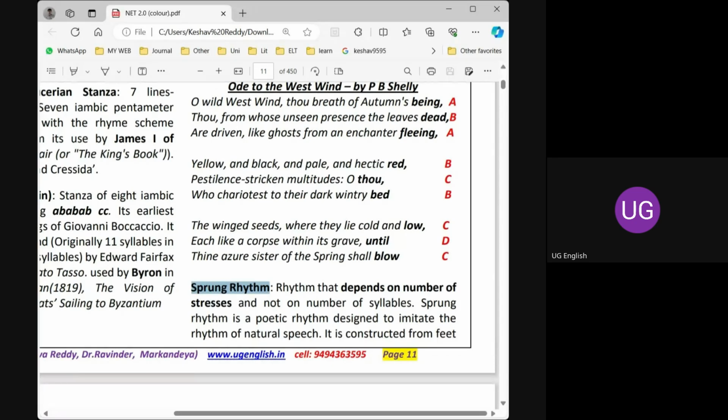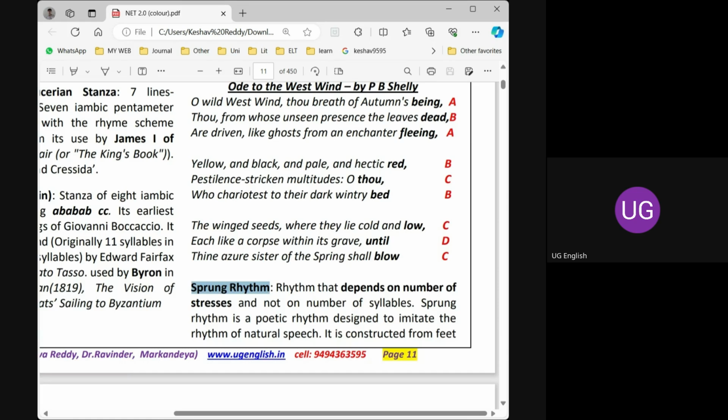So the concept is stress timed languages. The stresses in the English language occur at equal intervals. The time taken from one stress to the other stress is absolutely the same. So we do not take 5 seconds for one stress and 3 seconds for the next stress and 2 seconds for the next. That is not possible. So we take an equal amount of time. But how sprung rhythm is different.